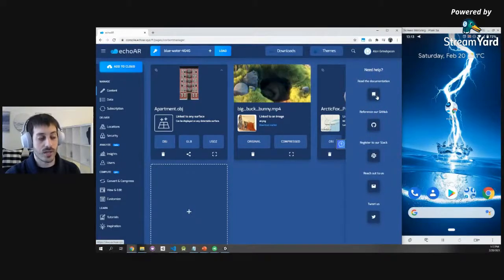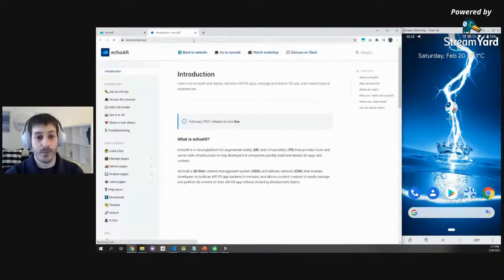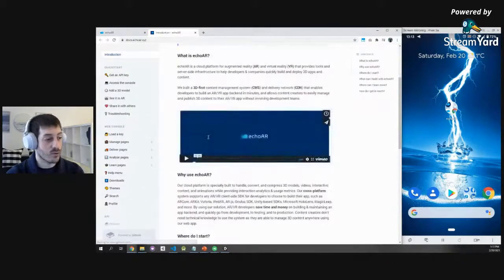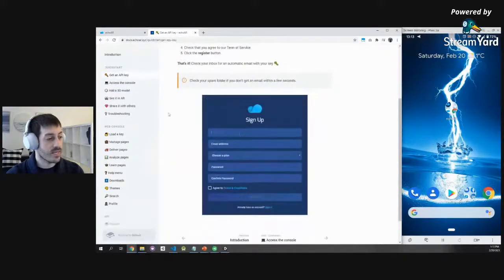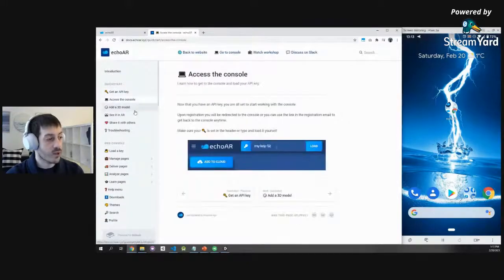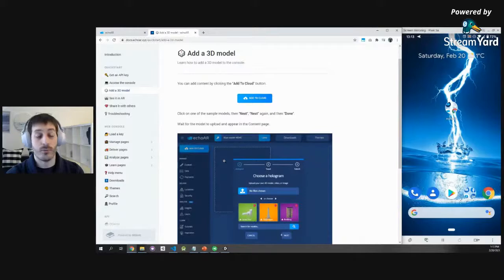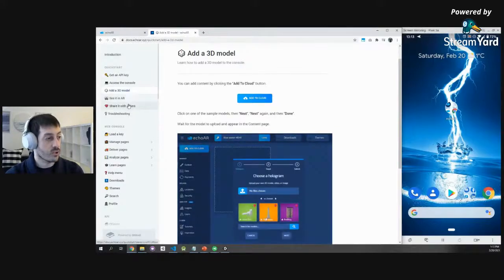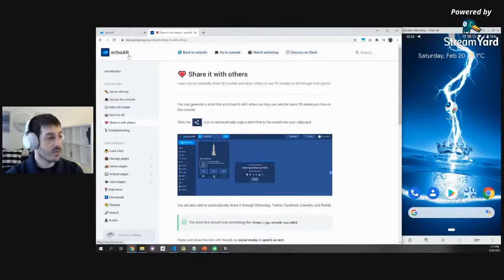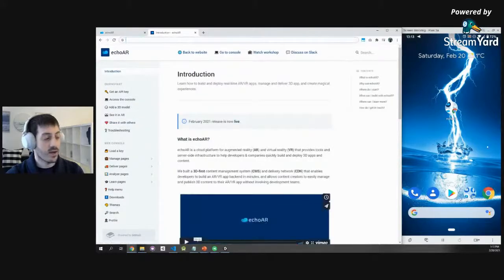You have a link to our documentation, which is literally a step-by-step guide of everything I showed you so far. It shows you how to get the API key, how to access the console, and how to add 3D models, all with really easy GIFs that you can explore. It also shows you how to share content. So I'm going to share that link right here in the chat, so feel free to read through the documentation.